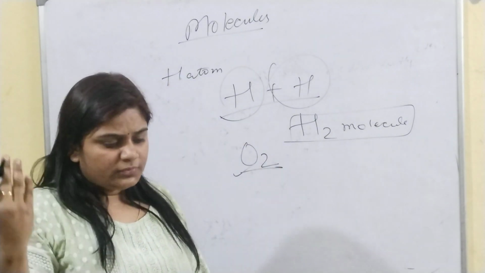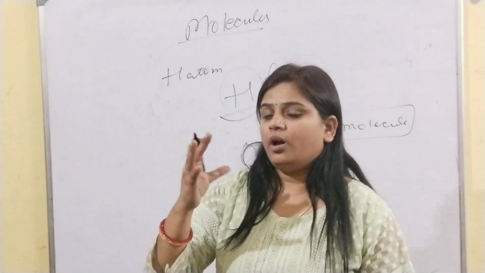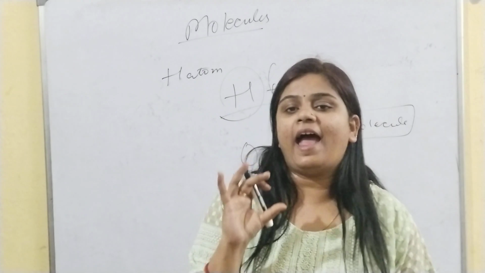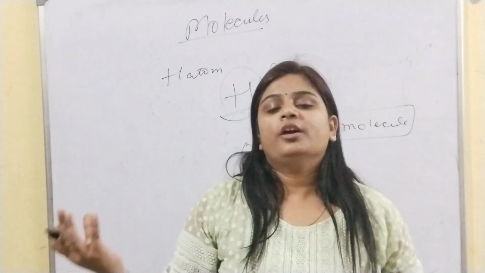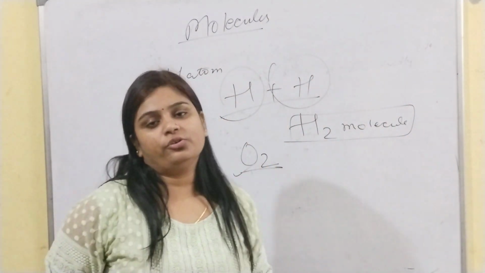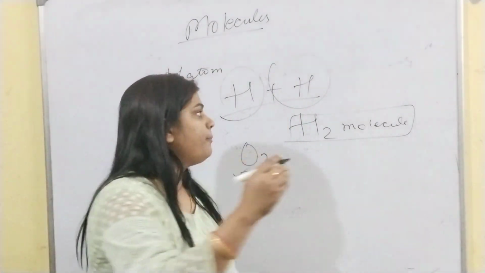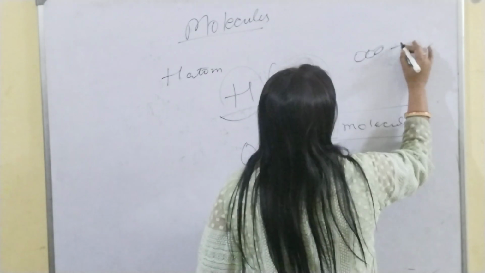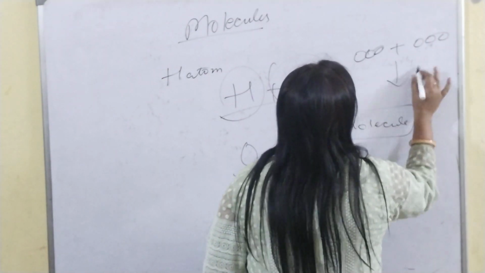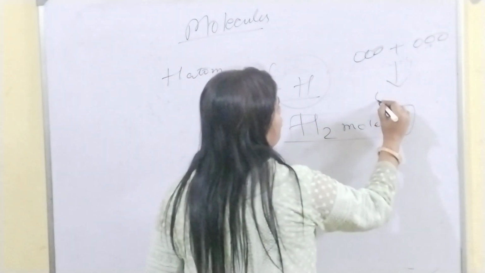Suppose we have a ball. So a ball is an atom. When you join two balls, it becomes a molecule. Three balls, a molecule of three. When you combine three balls, 1, 2, 3, it becomes a new ball.